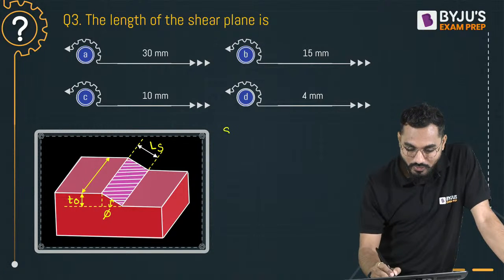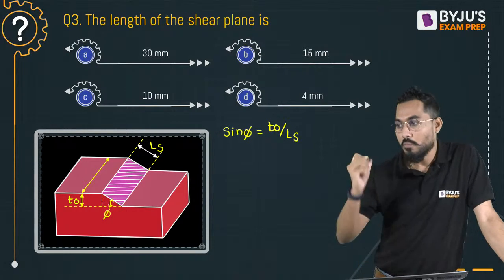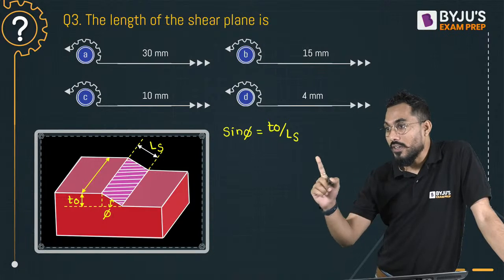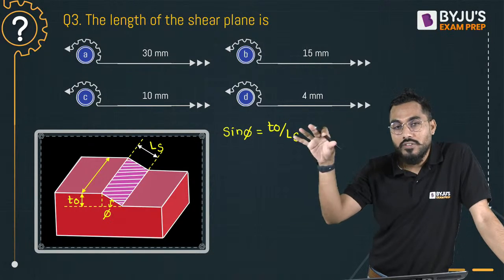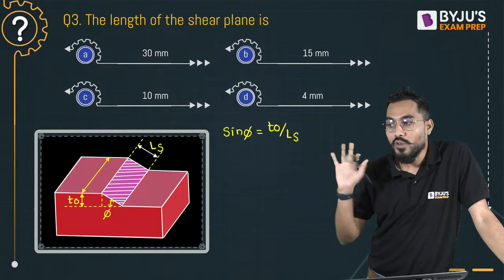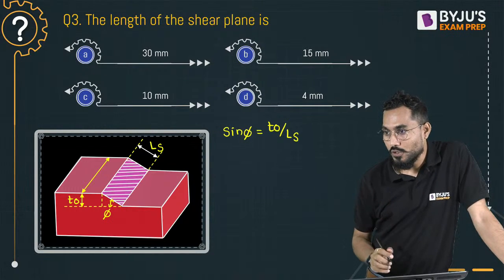So I'll say sine of phi, that is shear plane angle phi, is exactly equal to T0 divided by the length of the shear plane. Please calculate the length of the shear plane and tell me that. Without that, leave the session and go do something else if you don't calculate it. As simple as that. Kiran, Sandeep and the rest of the students.